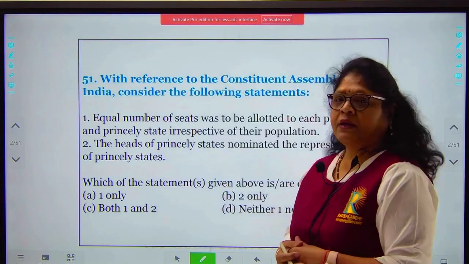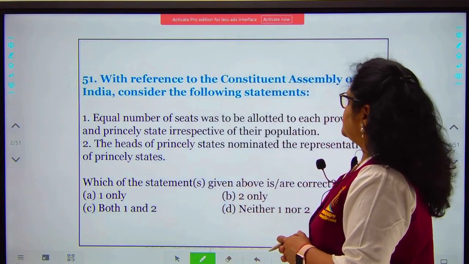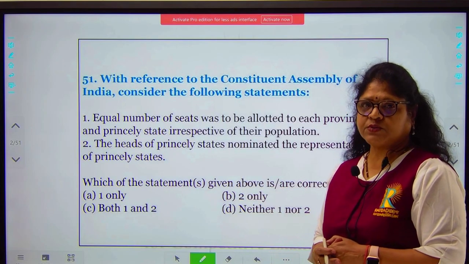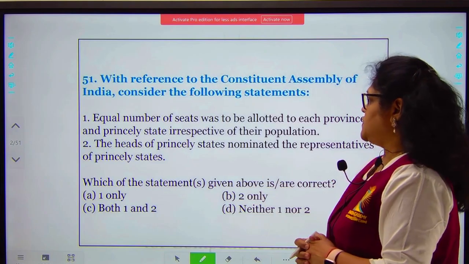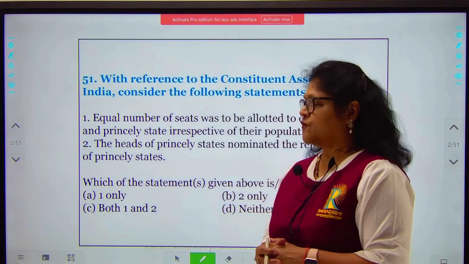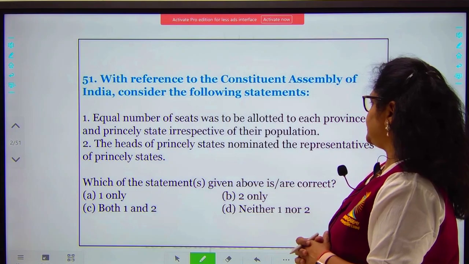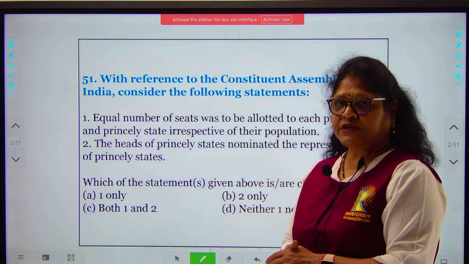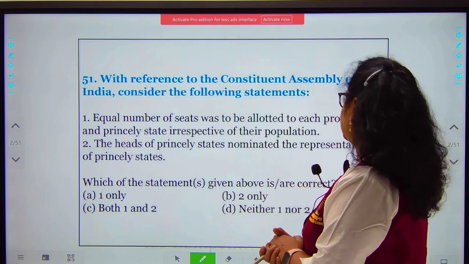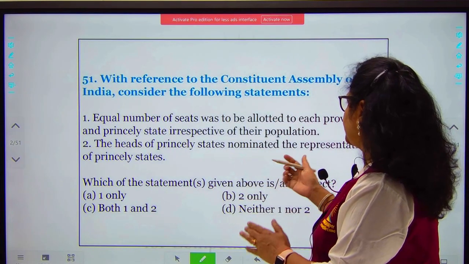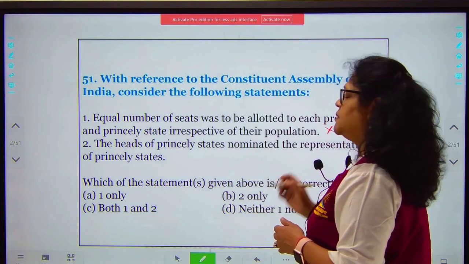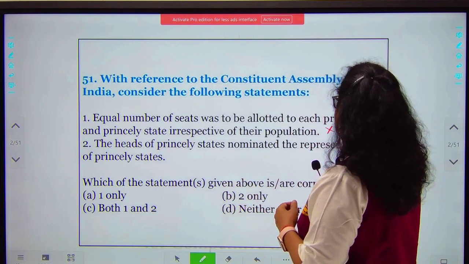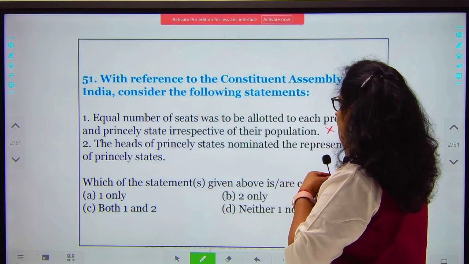51. The 51st question says, with reference to the Constituent Assembly of India, consider the following statements. Equal number of seats were allotted to each province and princely state irrespective of population, and the heads of princely states nominated the representatives of princely states. So if you consider the first statement, that the allotment of seats was irrespective of population, this is not a correct option because it was based on the population of the particular area.